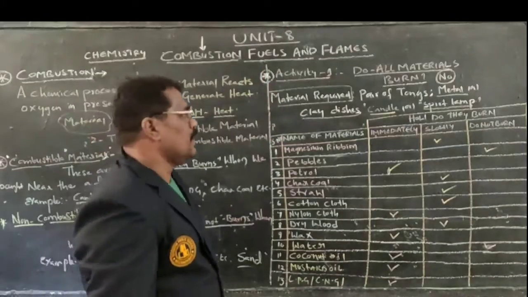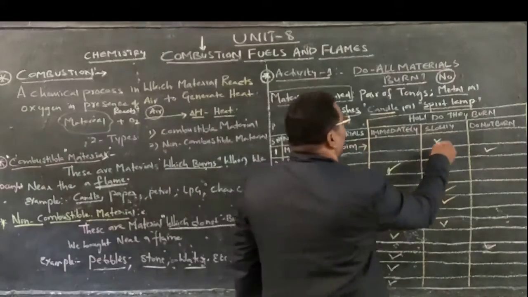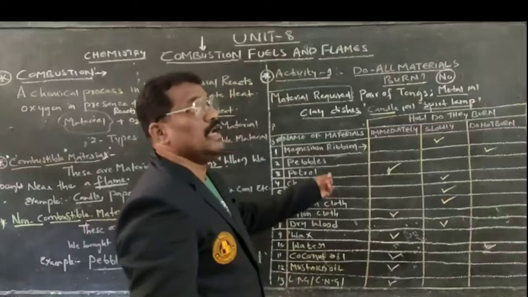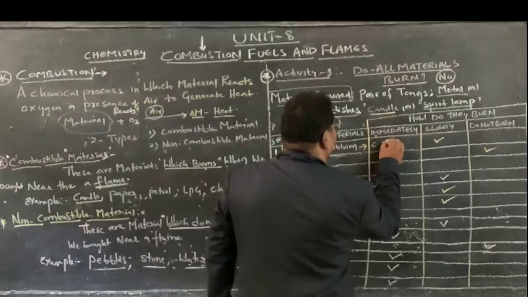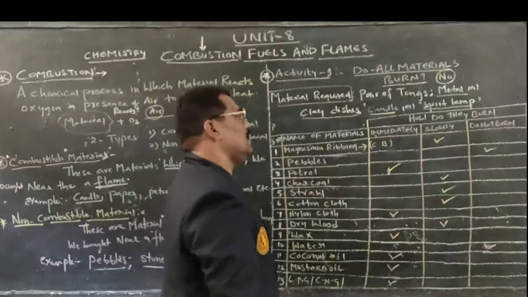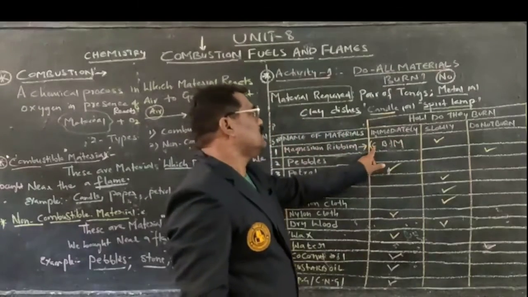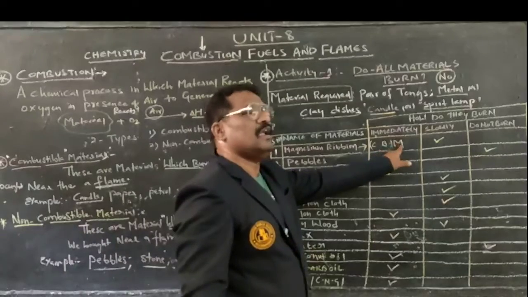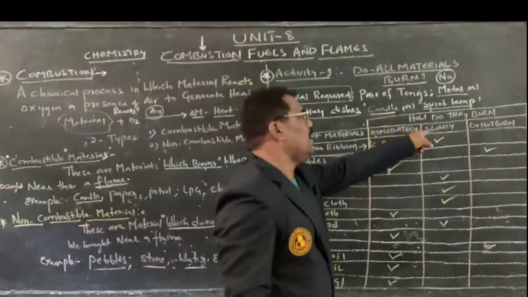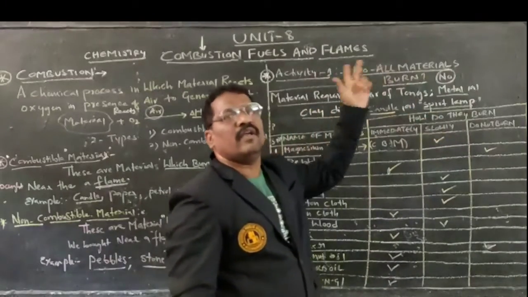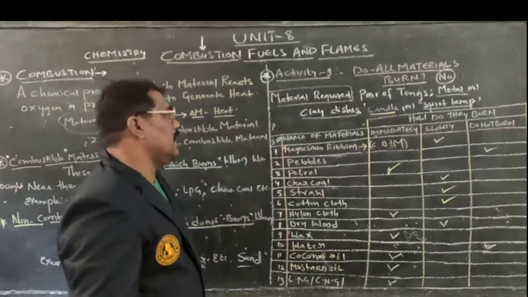Magnesium ribbon. When I bring the magnesium ribbon to the flame, what happened? It burns slowly. Therefore, as it is burning, we call this a combustible material. CB, where C indicates combustible and M indicates material. As it is not burning immediately but burning slowly, if it is burning, we call it a combustible material.